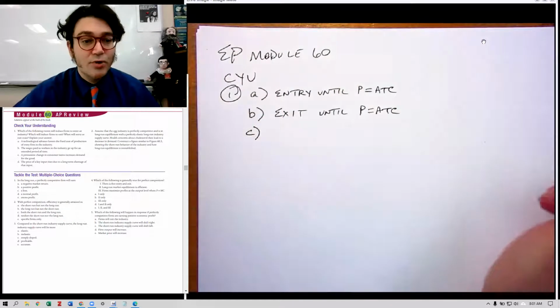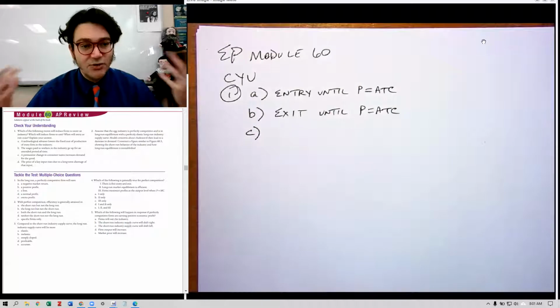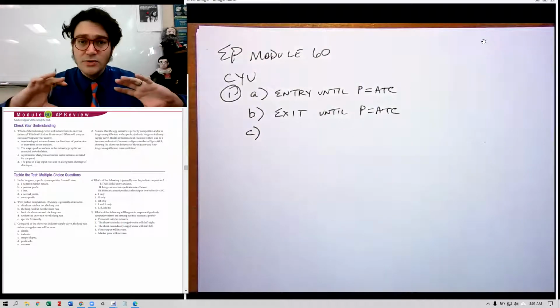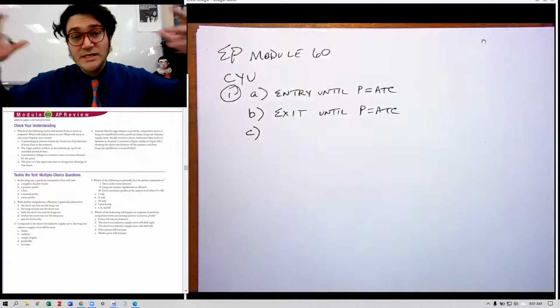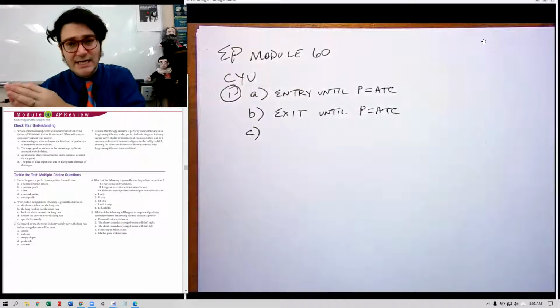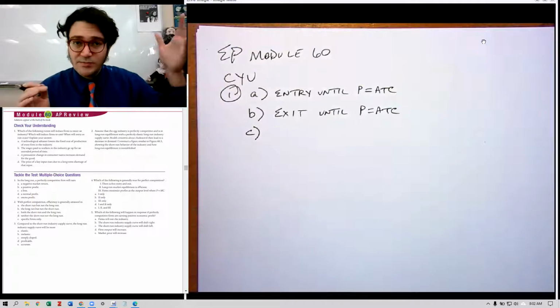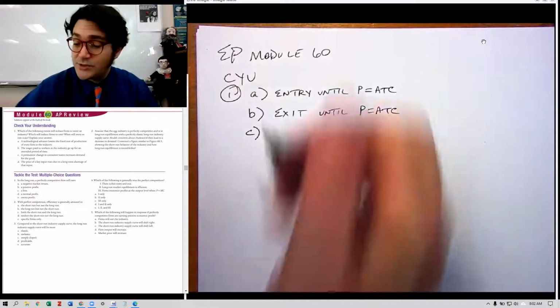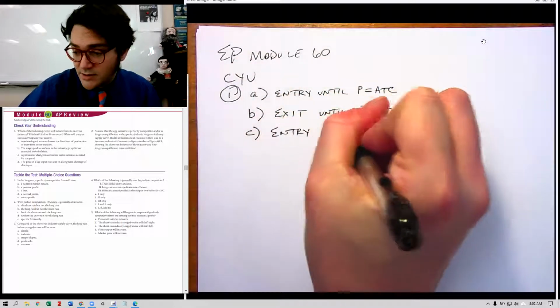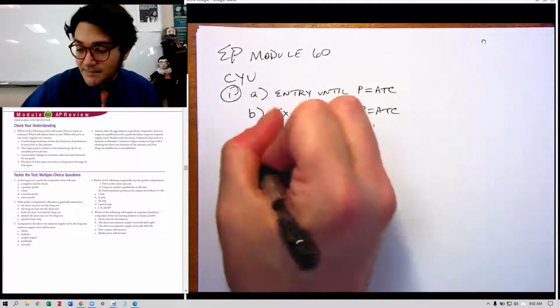Part C, a permanent change in consumer tastes increases demand for the good. So in this case, you're getting more demand, and so we're seeing higher prices for the product, and so firms will be earning a profit, right? It's not changing the cost side, it's actually changing the price side, which is kind of nice for the firm, so they're earning a profit. So we would see firm entry until price equals ATC.